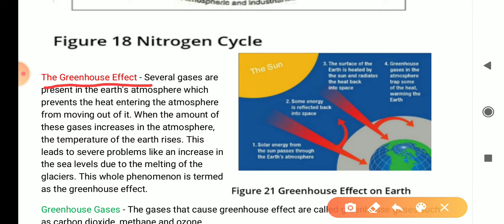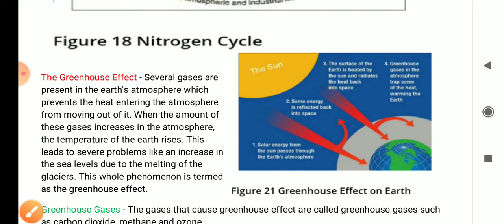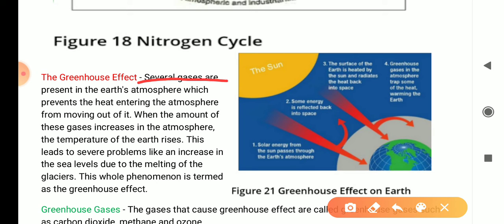This global warming is very harmful. So now we will learn the definition. Several gases are present in the Earth's atmosphere which prevent heat from going out of the atmosphere. The heat is not allowed out by these gases: carbon dioxide, methane and ozone.